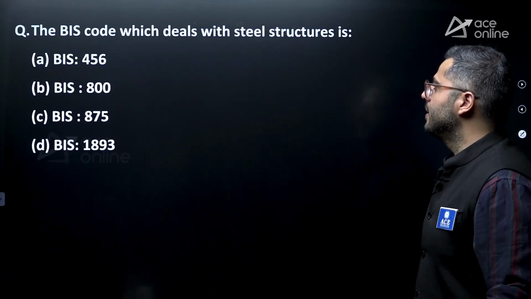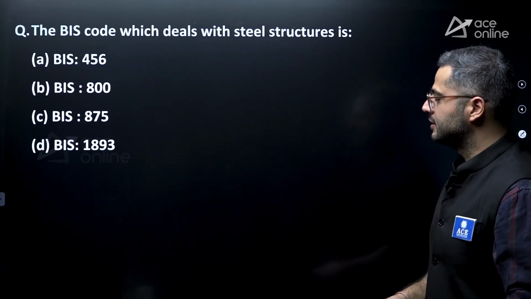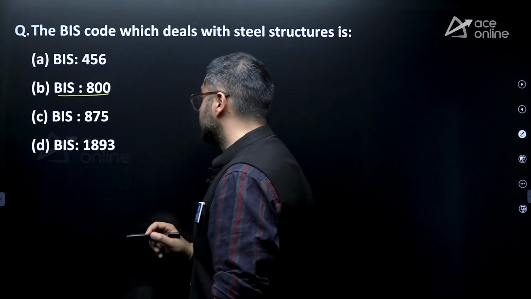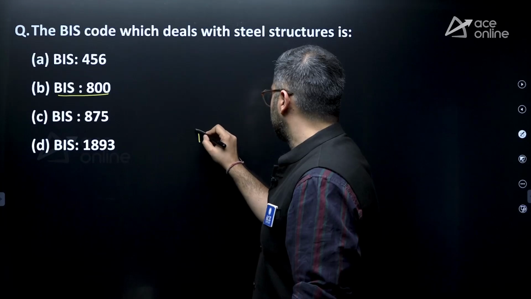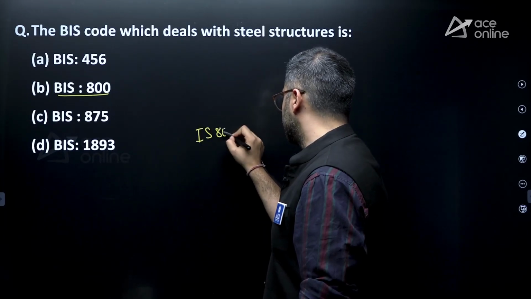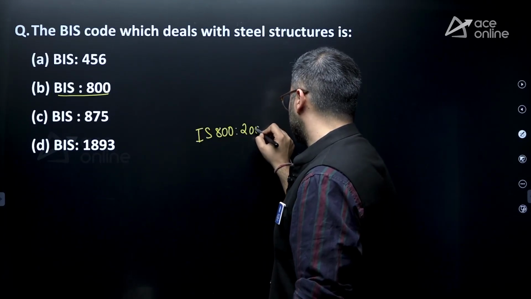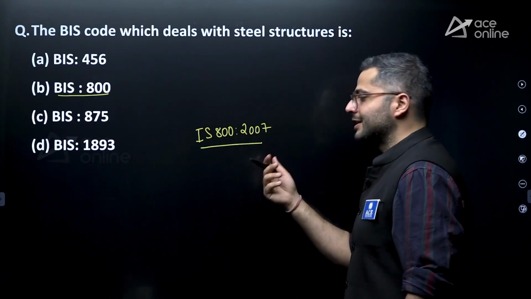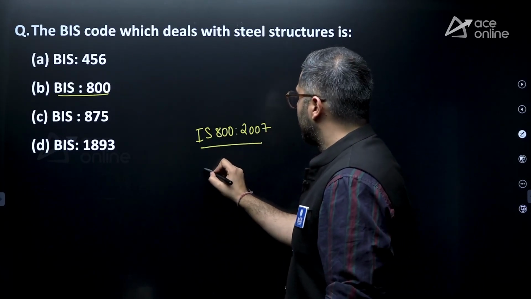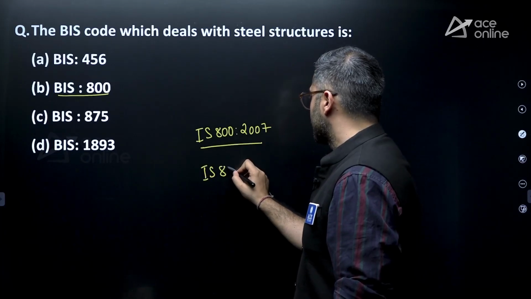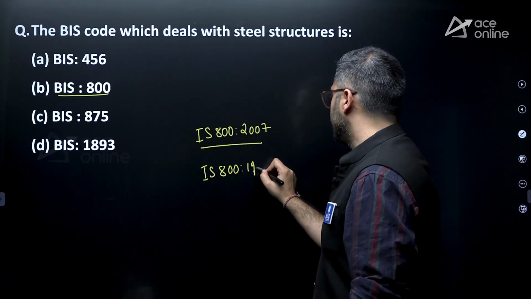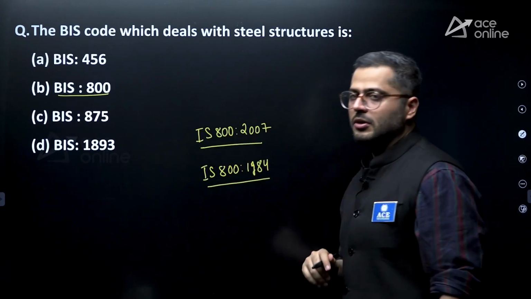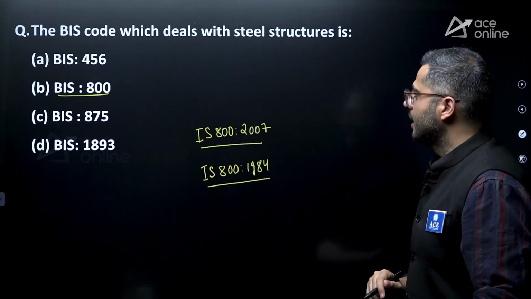So let's see, the BIS code which deals with the steel structures is BIS 800, Bureau of Indian Standards 800 codes. There are two: IS 800 2007, which is the newer version of the code, focusing primarily on the limit state method, and IS 800 1984, which primarily focuses on WSM and also the plastic method design, right?